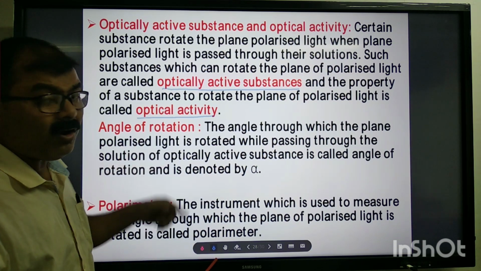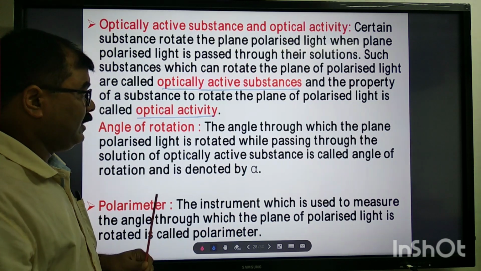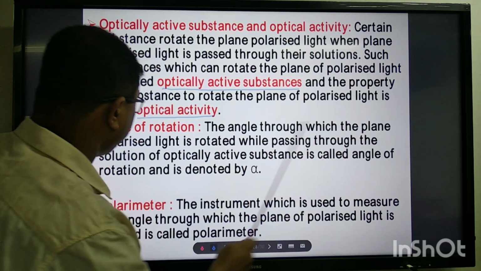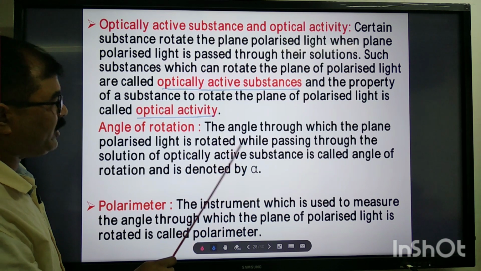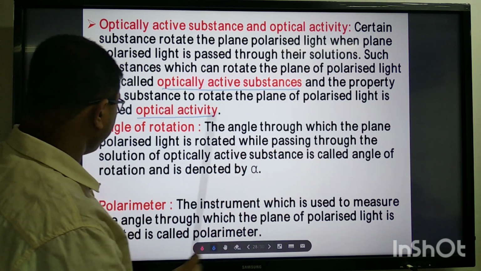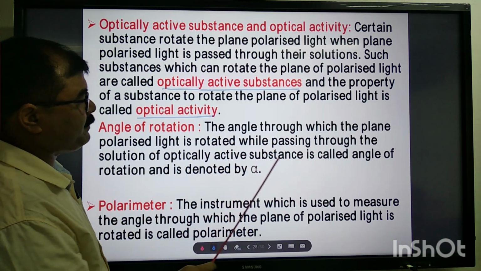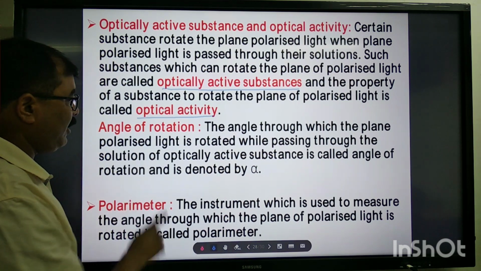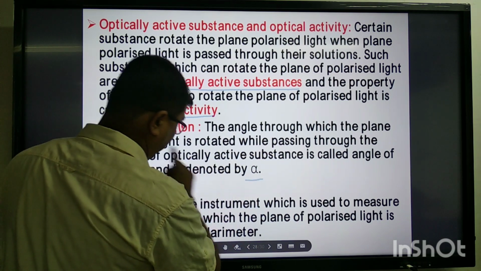What is the angle of rotation? The angle through which the plane polarized light is rotated while passing through the solution of an optically active substance is called the angle of rotation and denoted by.